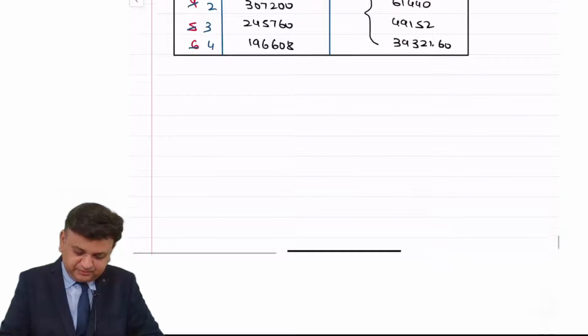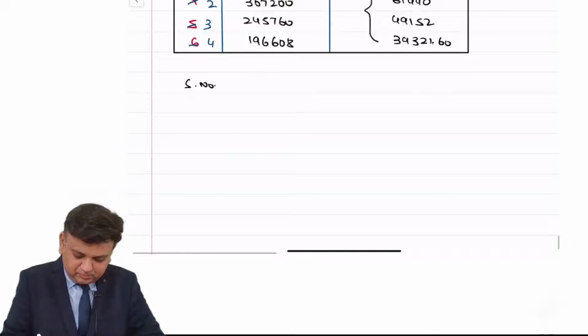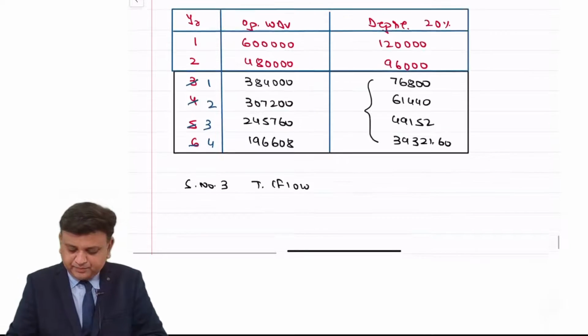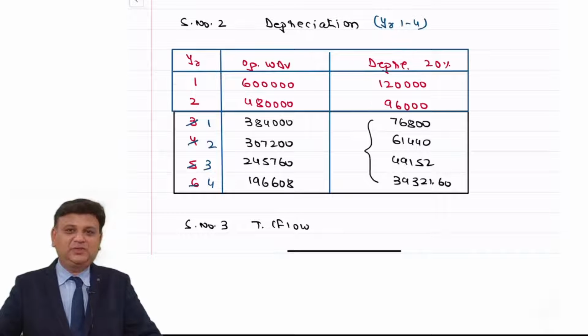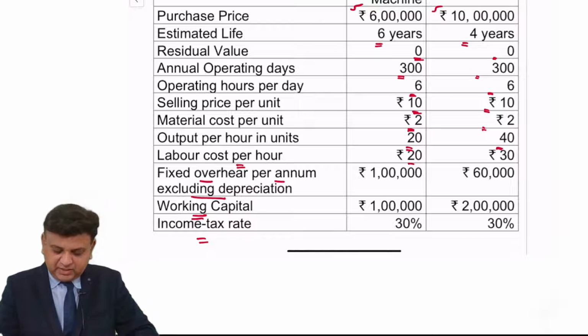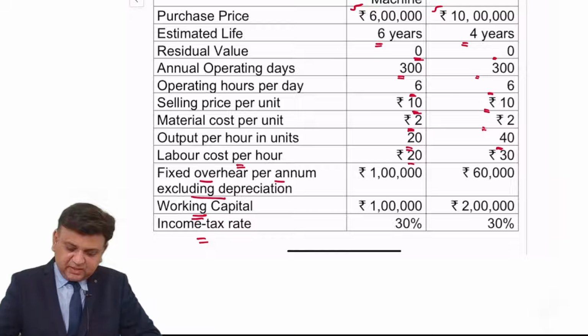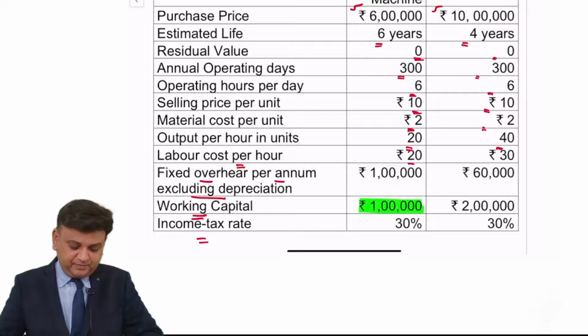Step number 3, terminal cash flow. Please write in the chat box what, according to you, would be the terminal cash flow. Dear students, we have been provided that in the existing machinery we have invested 1 lakh rupees in working capital.